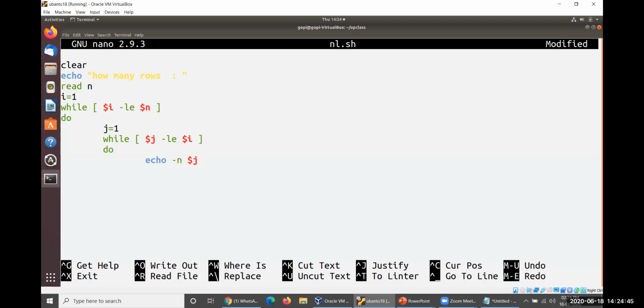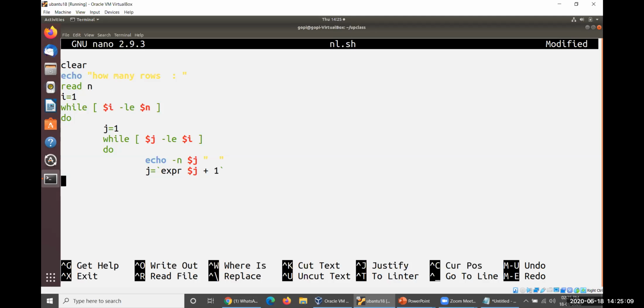Followed by the value as $j, whatever the value of $j. It could be followed by some space, one or two spaces will be required here. After that, I'd like to increase the value of j. j will be equal to expr $j plus 1.